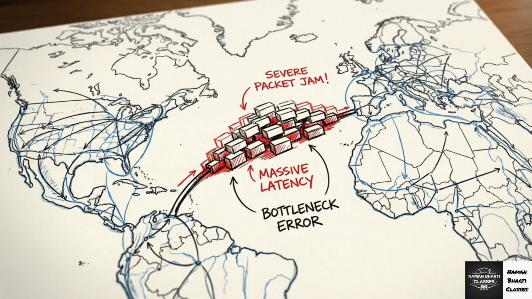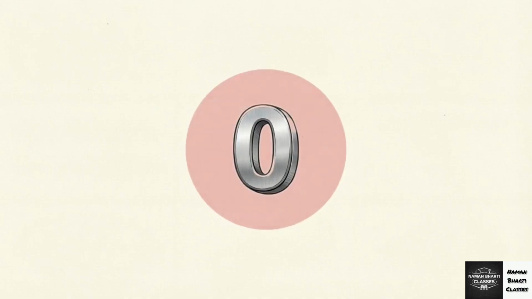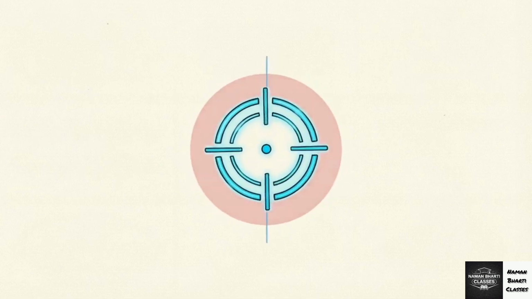CRC detects errors with incredible accuracy. However, relying on retransmission creates severe latency bottlenecks, particularly across long-distance or slow network connections. The alternative to retransmission is forward error correction. Instead of asking for a new copy, the receiver fixes the corrupted bits locally. Because a bit only exists as a 0 or a 1, correcting an error simply means inverting it. You just need to know its exact coordinate position.